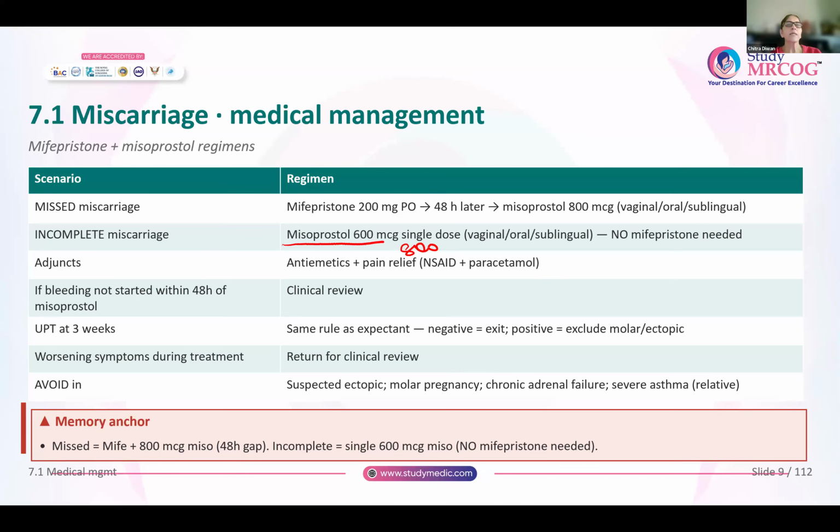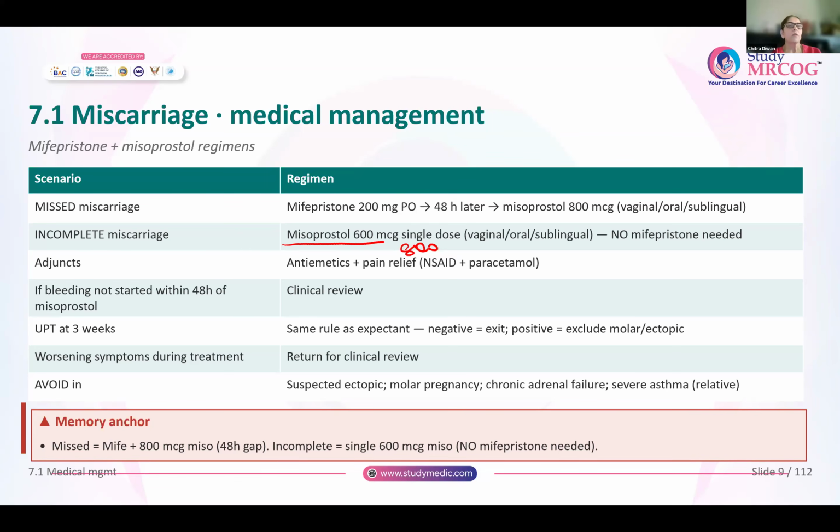So for missed miscarriage, mifepristone 200 plus misoprostol 800, or you can give misoprostol 600 or 800. Both the options are correct. Okay. If required, antiemetics and pain relief can be given in the form of NSAIDs or paracetamol.